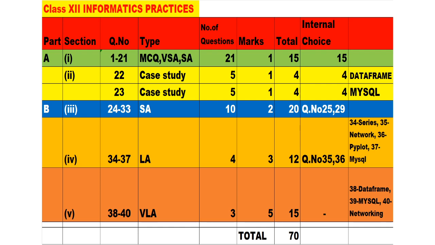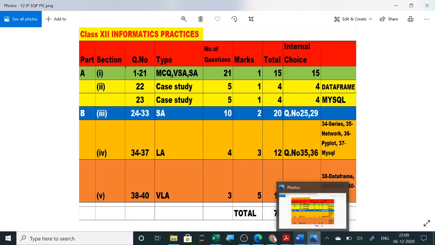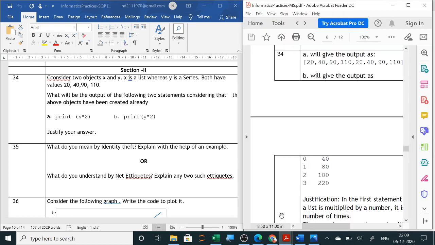In the question paper it is written part B section 2. Long answer questions, 4 questions of 3 marks, that is a total of 12 marks. Question numbers 34 to 37. So 4 questions: 1 series versus list, 1 networking, 1 plot and 1 MySQL SQL select queries are asked. Let us see the question paper here and also go through the answers.